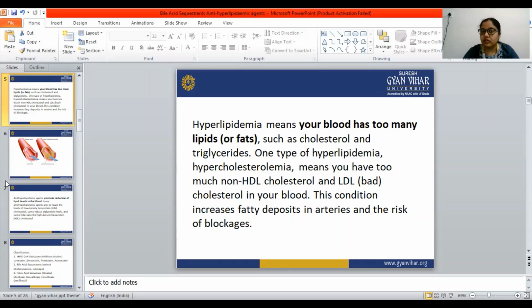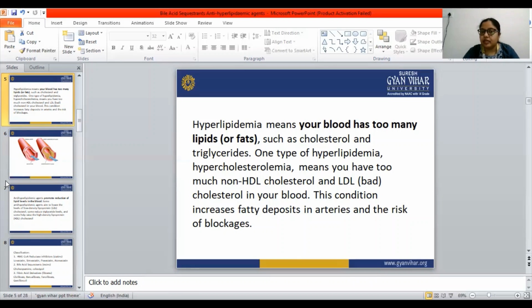For treating this hypercholesterolemia, we have to take medicine with a proper diet. When we eat fatty foods without any exercise, there are chances to increase the total cholesterol inside our body. So we need to take the medicine with proper diet.